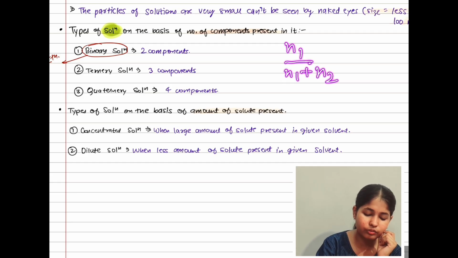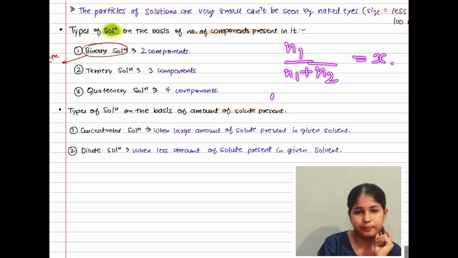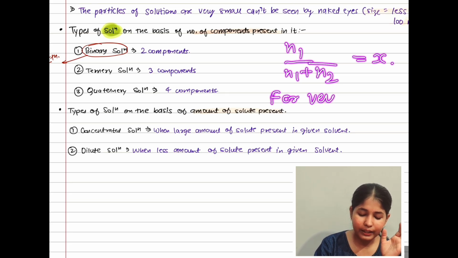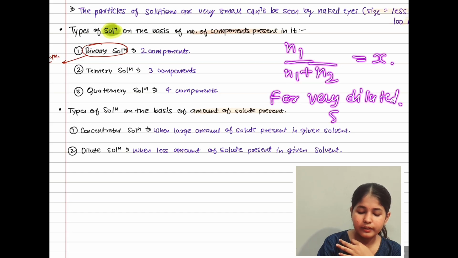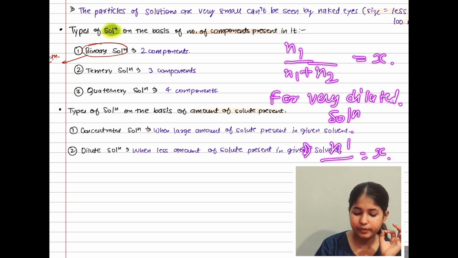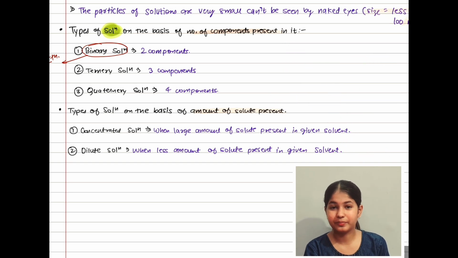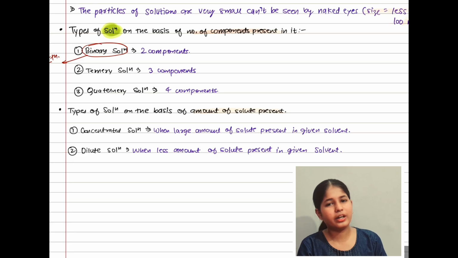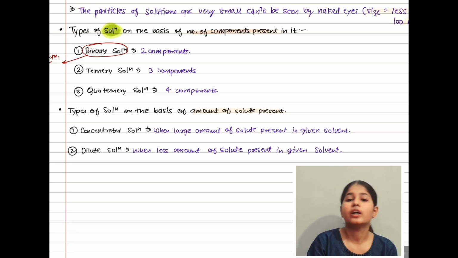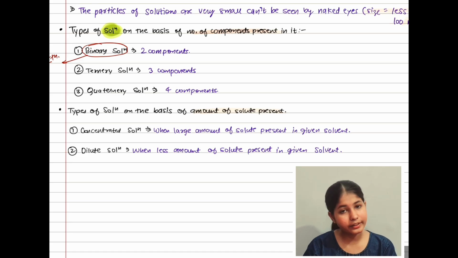If this is the formula of something, like n1 plus n2, there will be another condition for very dilute solution, where it will be written n1 upon n2. Later, you will understand why there is a change for normal solution and very dilute solution.